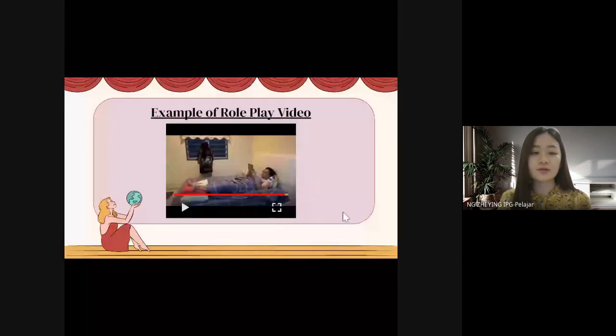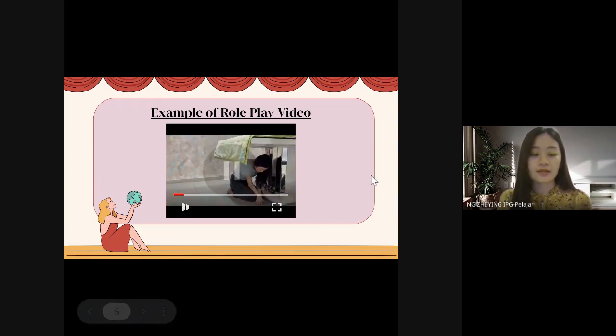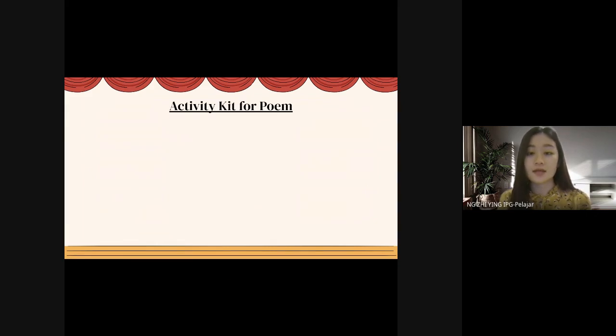So through this video, the students can understand how to divide the characters and how to record the role play video correctly. So this is the activity kit for short story, which is in digital media. Now we will look at the second activity in the activity kit, which is in printed media. The genre explored in this printed media is poem.